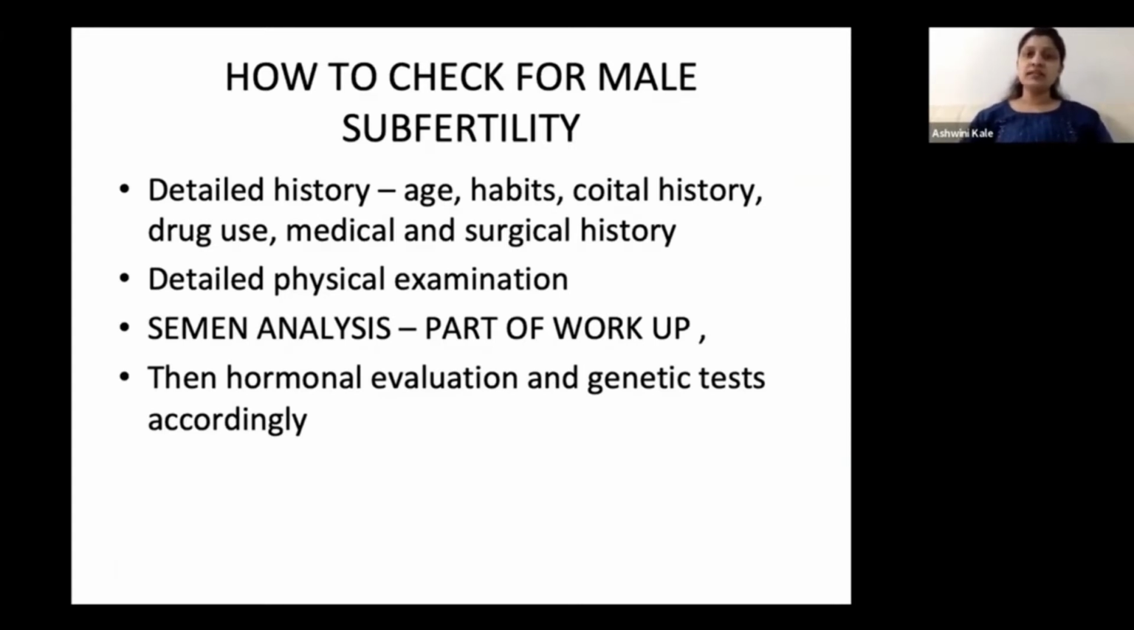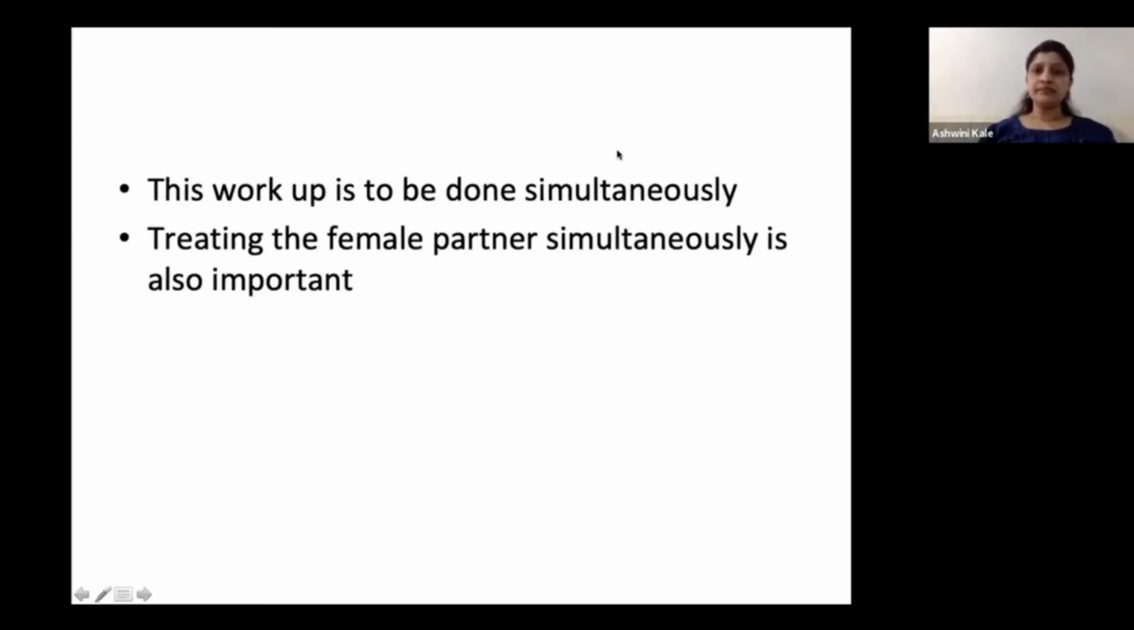So you have to always start with the detailed history of the patient, the age of the patient. Even age of a male is very important, as we know that the semen count and motility decrease with increasing age. You have to take a detailed history of all the habits: alcohol intake, tobacco smoking, coital history, drug use and abuse, past medical and surgical history, because many a times patients don't give a proper history of orchidectomy done in the past. And then finally it comes to semen analysis.